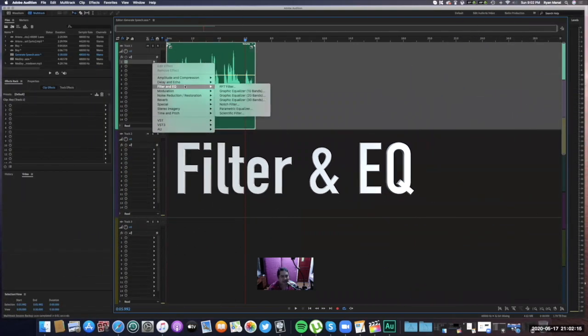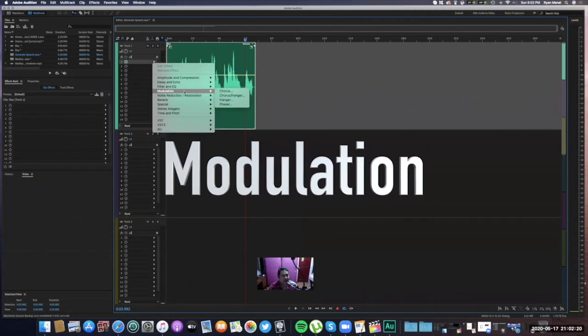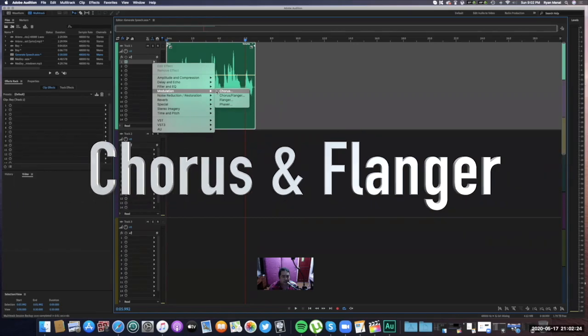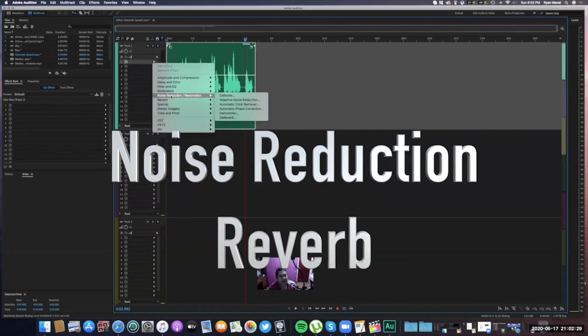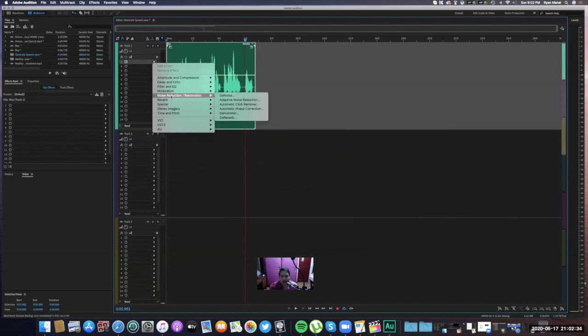So we have the filter and EQ. We have the modulation effect, so if you want to have an effect of more than one person talking, we have the chorus, the flanger effect. The noise reduction restoration is an effect for when you recorded a sound with a lot of noise going on, so you can use this signal processor. Reverb is different from echo. Reverb is just like singing in a big hall. There's a lot of presets you can choose. For beginners, it's okay to use presets.